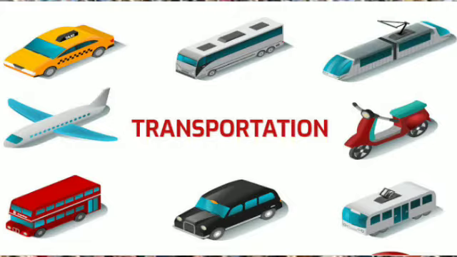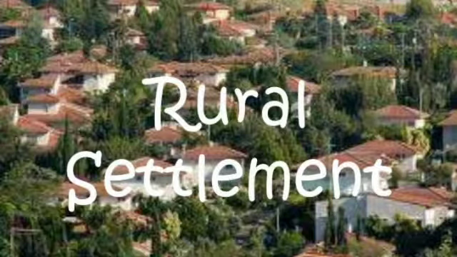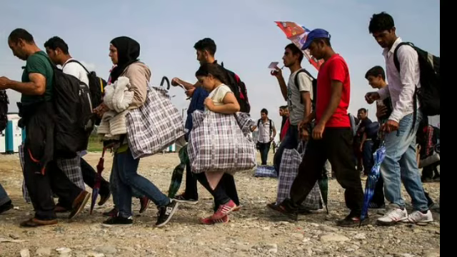Then there may be a rise of traveling systems, like auto rickshaws, buses and all. So slowly and gradually, with the passage of time, as the population increases, rural settlements also develop, and as a result people from the surrounding area migrate. People from the rural area start migrating to other areas, means they settle, they migrate to urban areas.